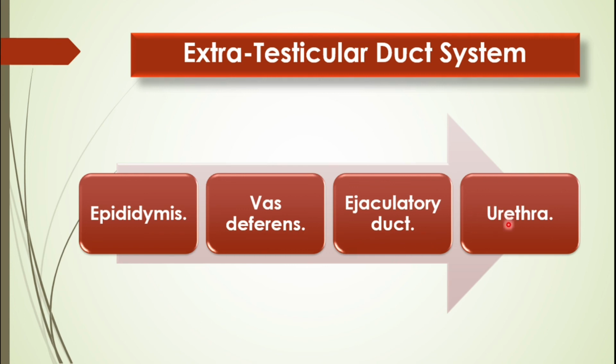So we have the accessory duct system. If you are asked what is the accessory duct system, both the intratesticular duct system and the extratesticular duct system together form the accessory duct system. And it is through the accessory duct system that the sperms which are formed in the seminiferous tubules are finally released out through the urethra and outside through the urinogenital aperture.